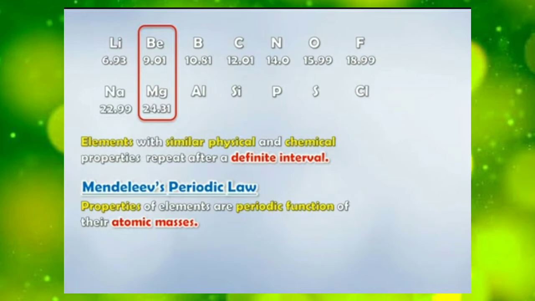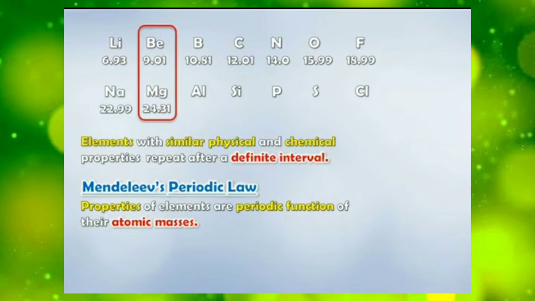What do we mean by periodic function, children? That means the elements with similar physical and chemical properties repeat after a definite interval, right? So therefore, properties of elements are a periodic function of their atomic masses.